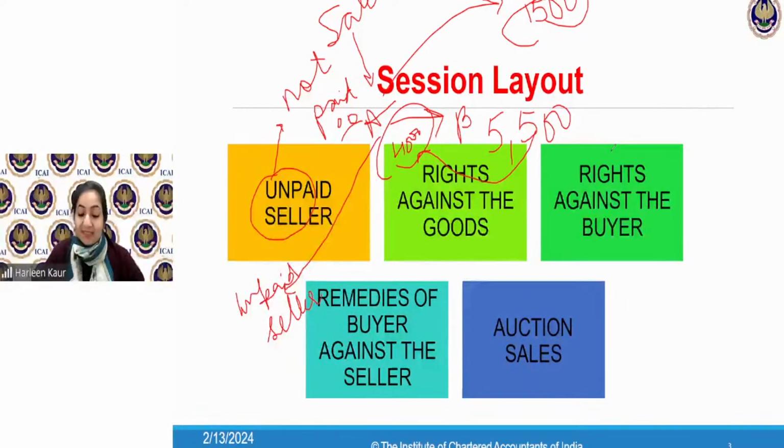What is tendered? Tendered means where the payment is to be made. Unpaid means the buyer refuses to make the payment. Excellent. Mr. Deepak Bhai Kunwar, Sanya, Anuj, Nitisha, all of those who have written excellent answers: where the buyer is not able to make the payment, that is the place where the seller becomes an unpaid seller.